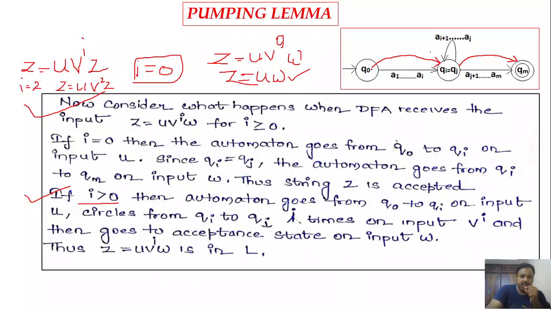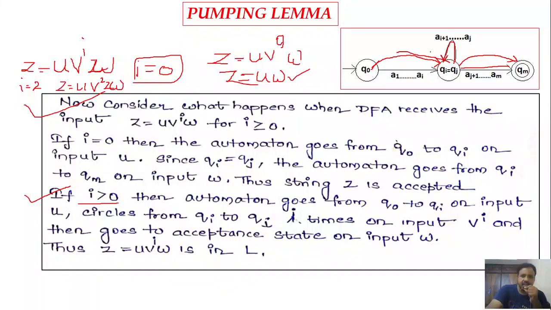So again, on processing u from q naught, we may reach the state qi. On processing v two times, we will be in the same state qi. And on processing w from qi, we may go to the state qm, the final state.